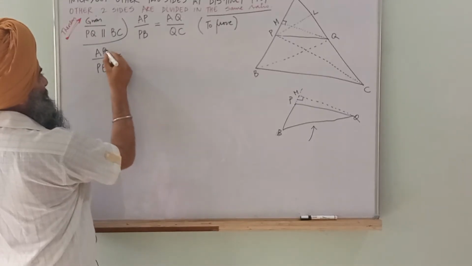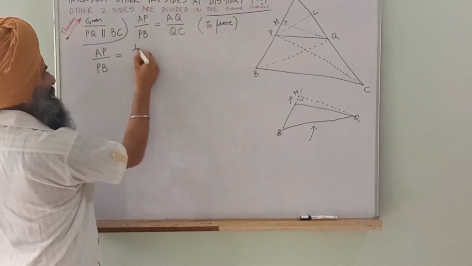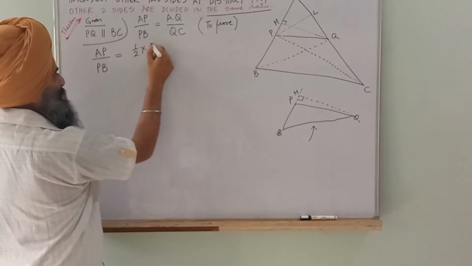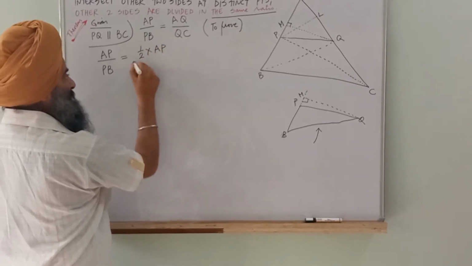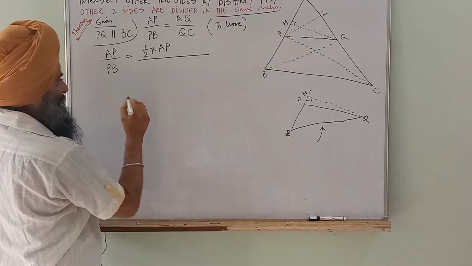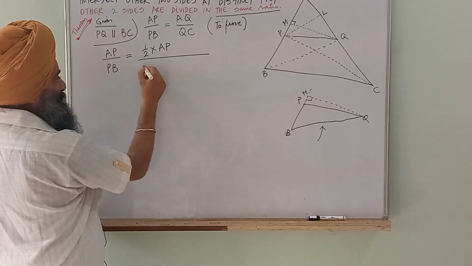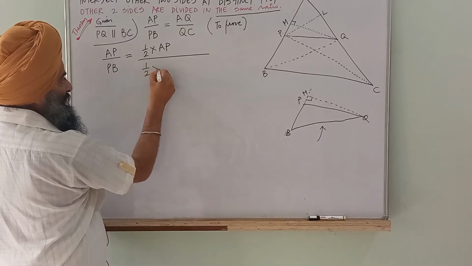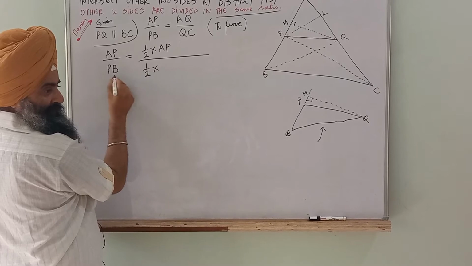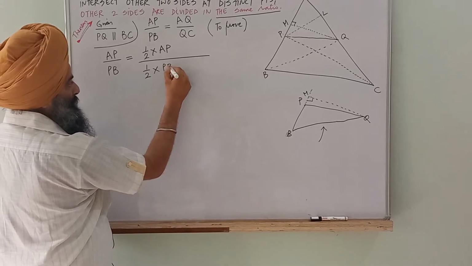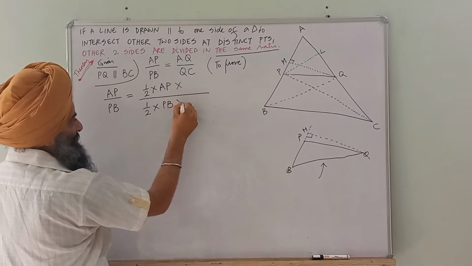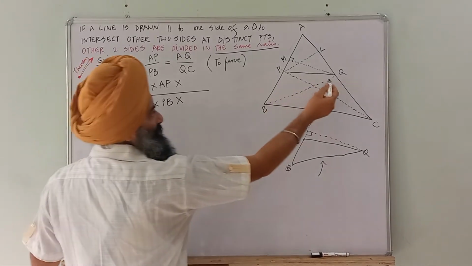All right. So what do you do? You write half into AP. Here also, what should we write? Half into, come on, base is PB, and what is the height? QM.